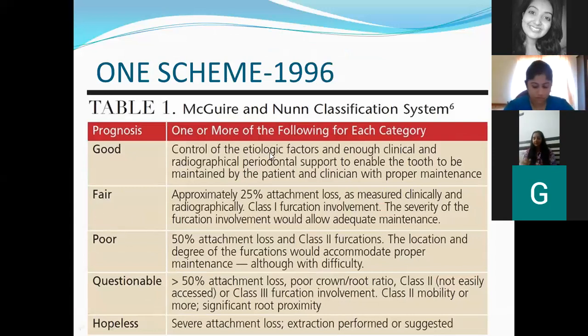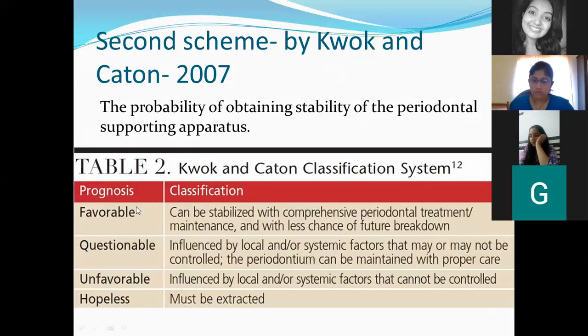So you can just remember, good means everything is under control. Fair means 25% attachment loss, class 1 furcation. Poor means 50% attachment loss, class 2 furcation. Questionable means more than 50% attachment loss, class 2, class 3 furcation, or class 2 mobility. Hopeless means severe attachment loss. Then favorable, questionable, unfavorable, hopeless. Favorable means it can be stabilized with comprehensive periodontal treatment and maintenance. Questionable means there will be influence of local and systemic factors but can be maintained. Unfavorable means the condition is influenced by local and systemic factors, cannot be controlled. Hopeless means it has to be extracted.